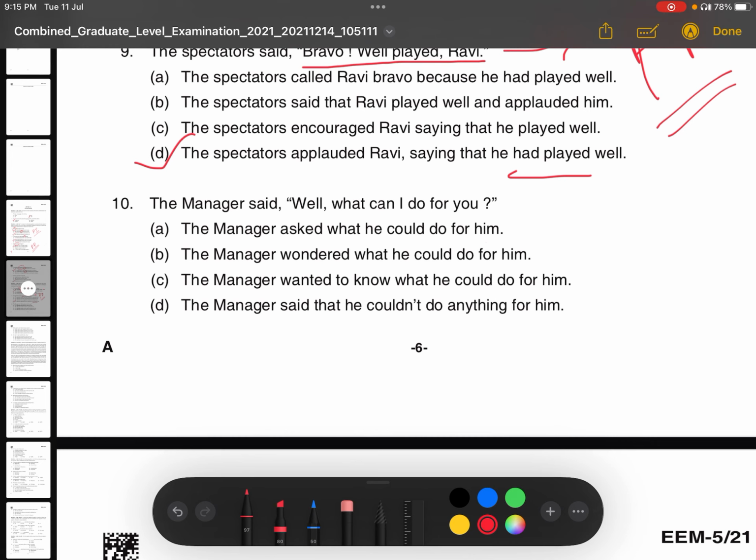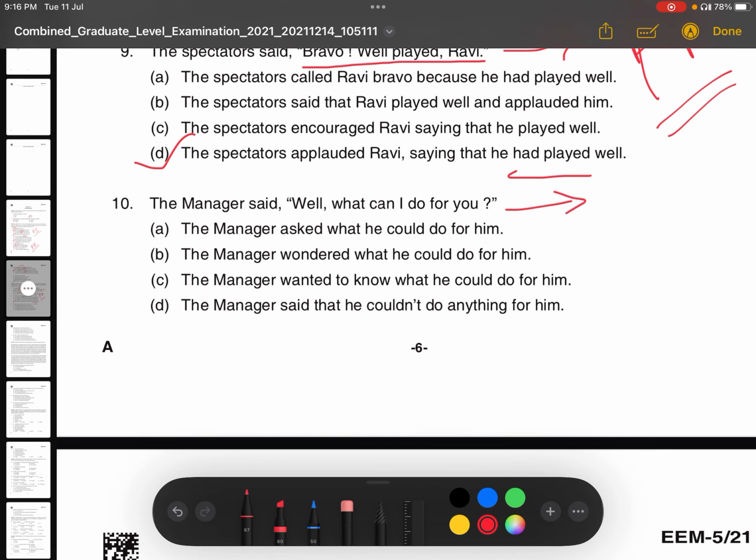Next question. The manager said, "Well, what can I do for you?" Correct? This is a very easy question. So the manager, it is a question there, right? Yes, a question is there. What can I do for you? It's a WH question. So whenever there is a WH question, we use the same WH in the indirect speech as well. And definitely we change it into assertive. You remember it always.